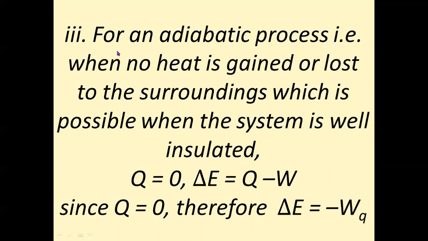How will it do some work? At the expense of its own internal energy. Then what will happen? Q, that is heat gain, is 0. So we substitute 0 here. So we will get delta E is equal to minus W, because Q is 0. Delta E is equal to minus W, and it is called minus W adiabatic. Why? Because Q is 0 here, means no heat is gained. Therefore, it is delta E is equal to minus W.